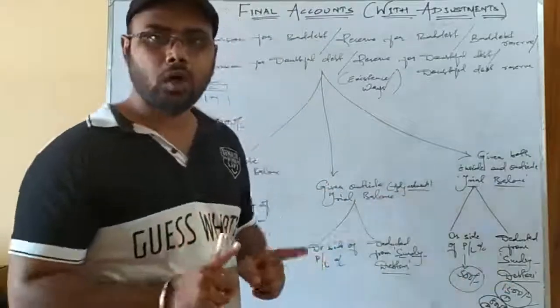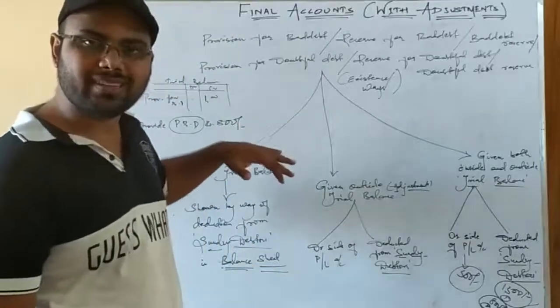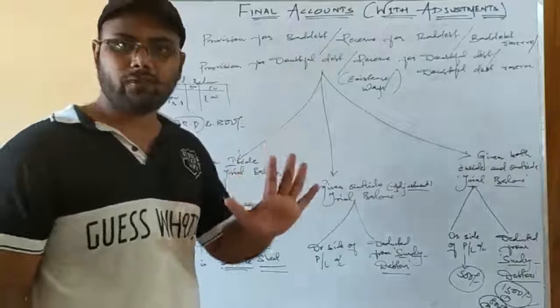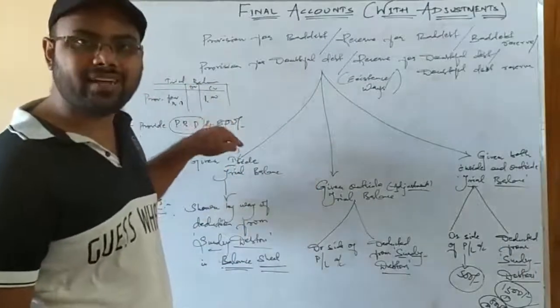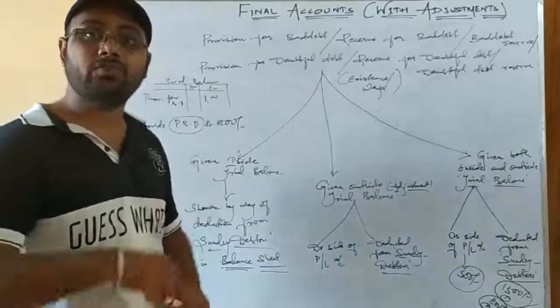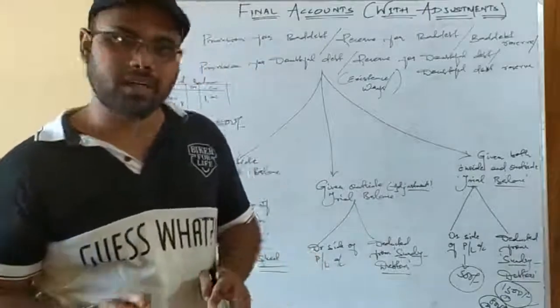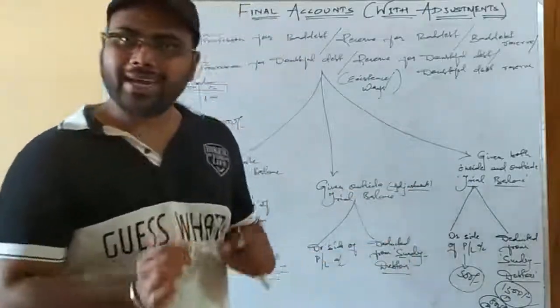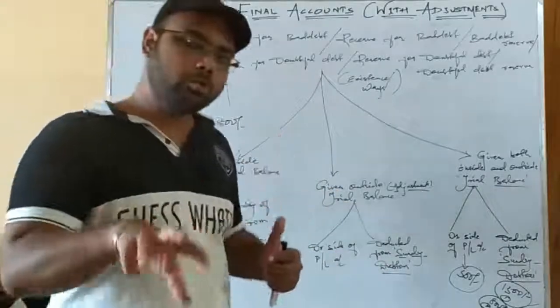Now the thing is, what we have to do with this excess amount. In the previous case, we had a deficit of 500. But see, here we already have 1000, and this year the desired provision regarding bad debt or doubtful debt is 800. That means we are getting an excess provision of 200 rupees. So how should it be treated? It should be treated the opposite. 800 you subtract from debtors and you have 200 extra. So how should you treat it?